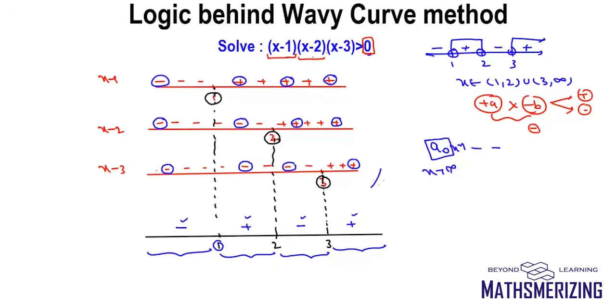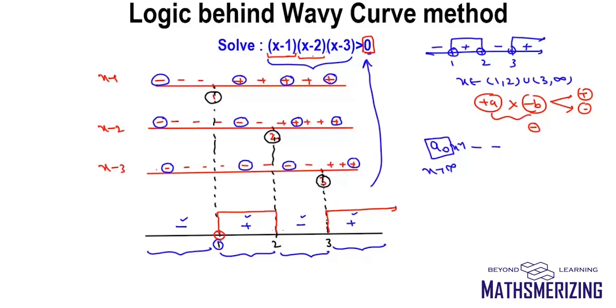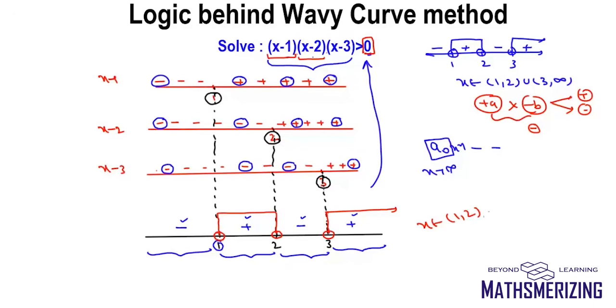Now we'll go back to our question and have a look at what we need. We need the product of these three expressions to be greater than 0, and greater than 0 is obviously positive. So the product is positive in this interval and in this interval. I cannot take the values of x which make it 0, so I cannot take 1, 2 or 3. So the answer is x belongs to (1, 2) union (3, infinity). That is the logic behind the wavy curve method.